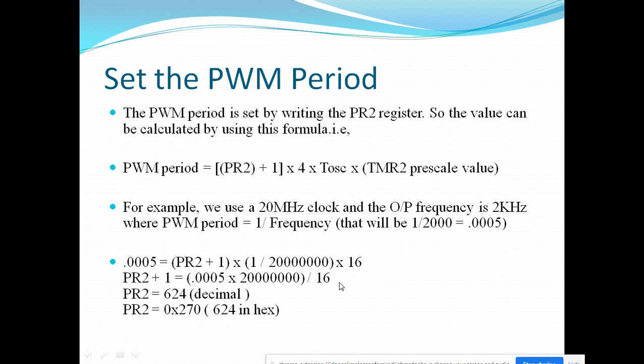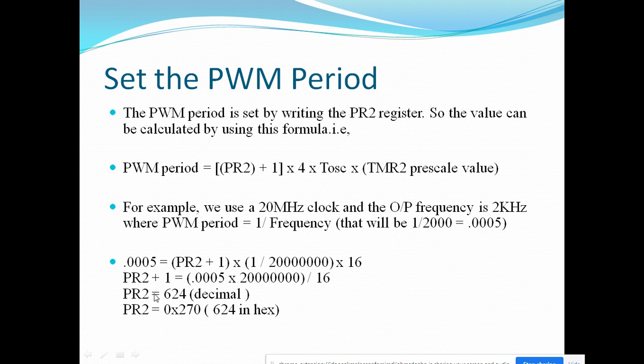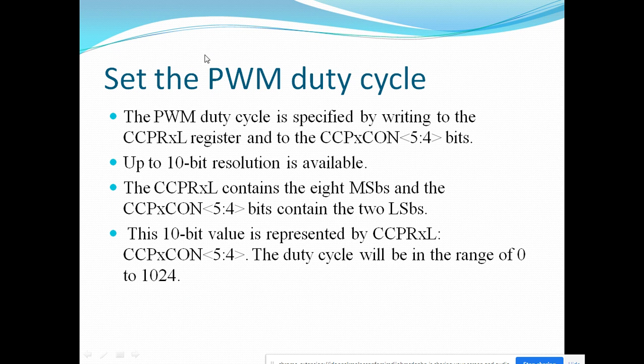By calculating this, we will get a PR2 decimal value of 624, and its hexadecimal value, 0x270, will be loaded into PR2. Now here we will set the PWM duty cycle. The PWM duty cycle is specified by writing values as we discussed earlier.